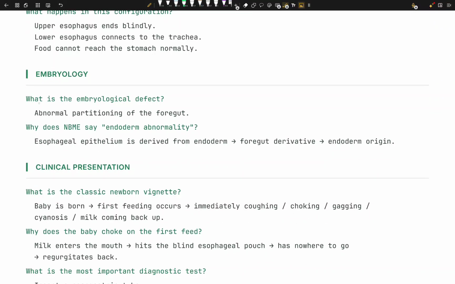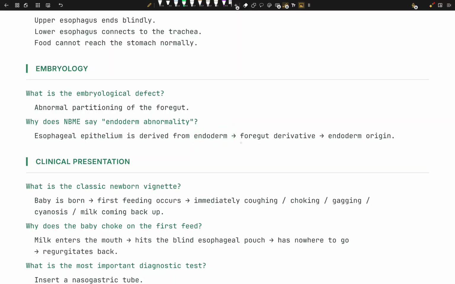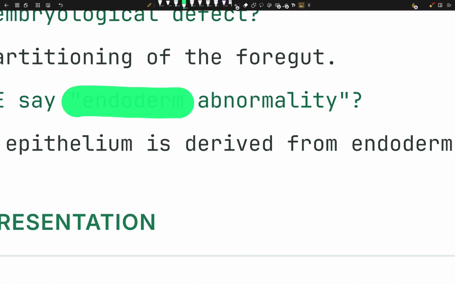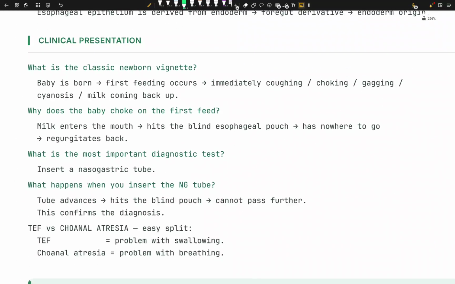Now, embryology, simple. What is the defect? It's simply abnormal partitioning of the foregut. Why does the NBME say endoderm abnormality? Because esophageal epithelium is derived from endoderm, and endoderm gives foregut derivation. Simple stuff. So endoderm is the important thing right here. We want to highlight that, because it's very much asked.